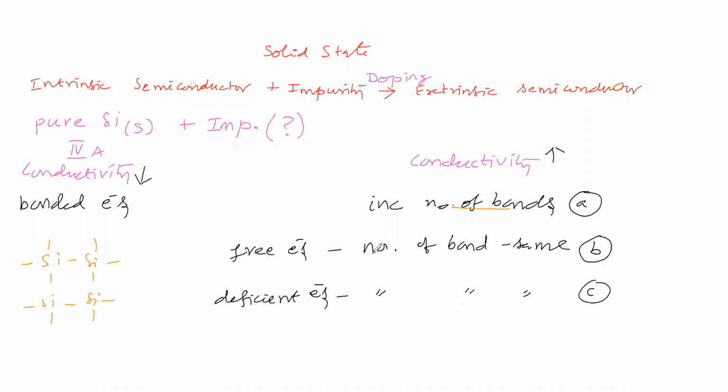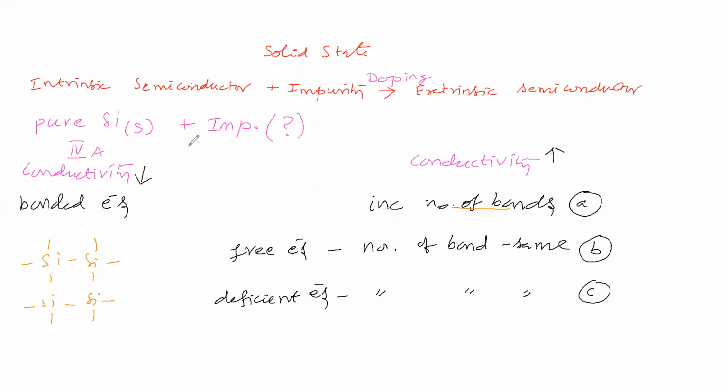Now we will take a case keeping the number of bonds the same, but making free electrons more. This is possible if you take a group number greater than this group number. That means you are adding impurity, and that impurity is making bonds with silicon. After making the bonds, some valence electron should be left.